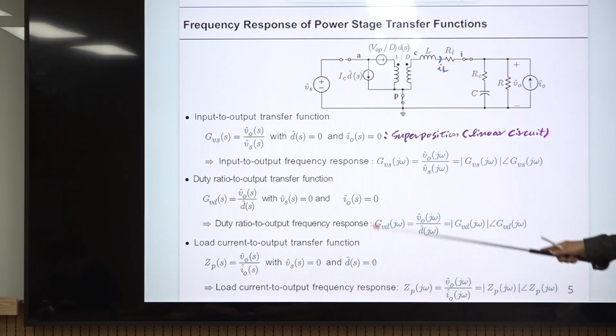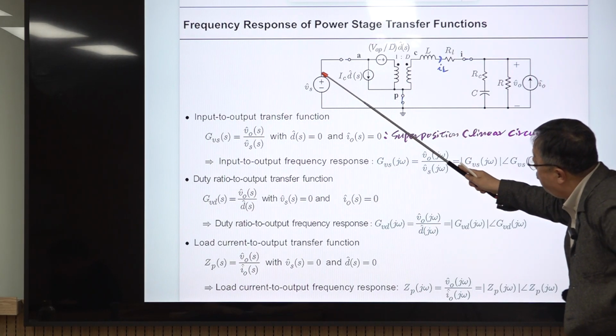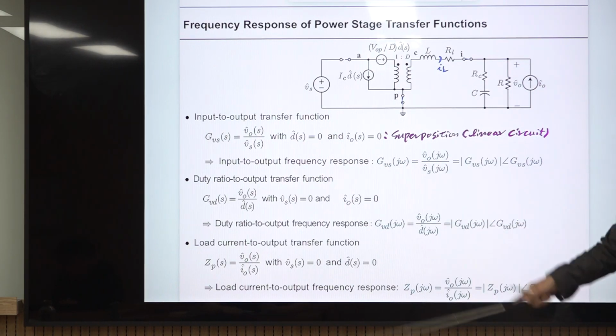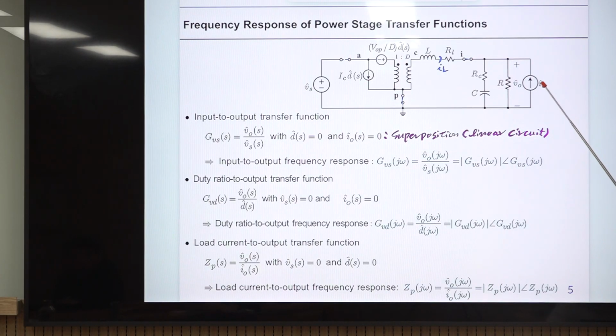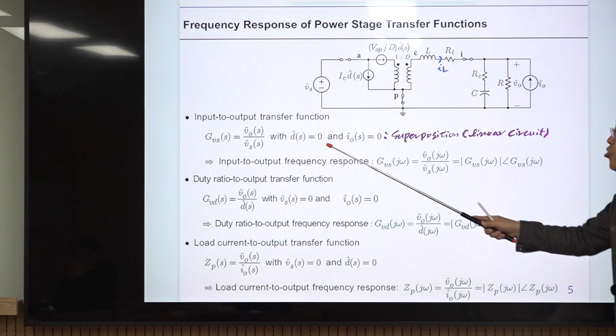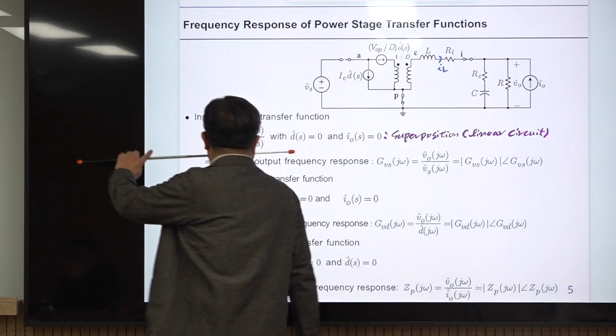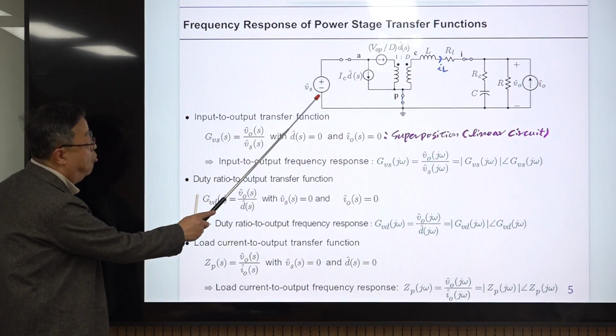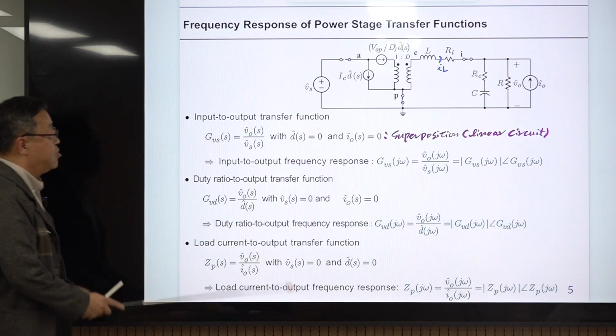That means when evaluating the transfer function from one input to the output, the other inputs should be considered to be 0. If you change all of them together, something will happen, but you cannot distinguish whether that result is coming from one input or some of them. To avoid that, the others should be 0. Only this one is active, so it is called the input-to-output transfer function. This comes from the input voltage to the output voltage.